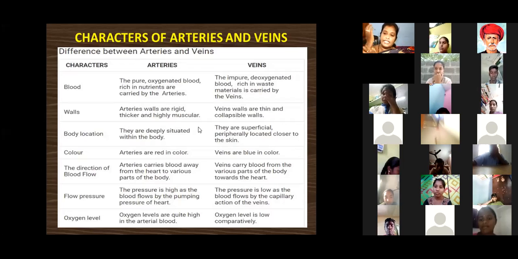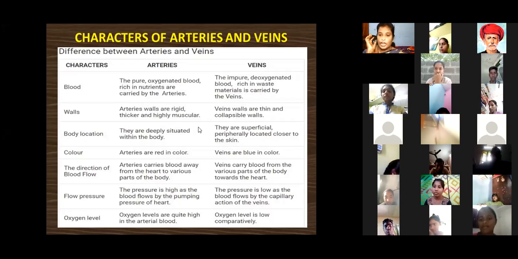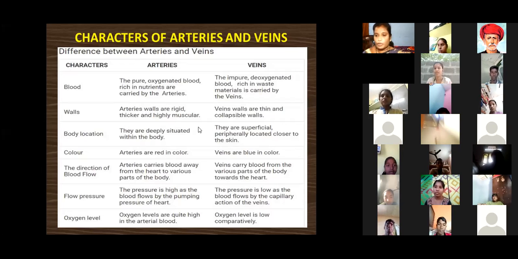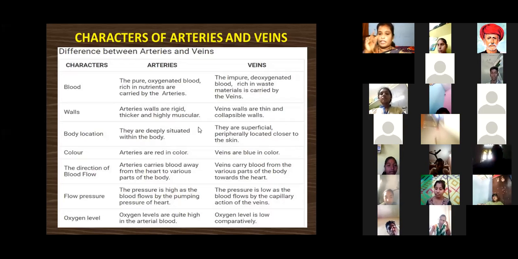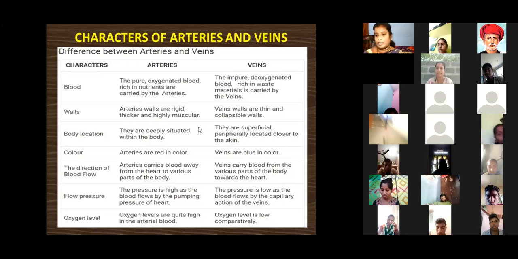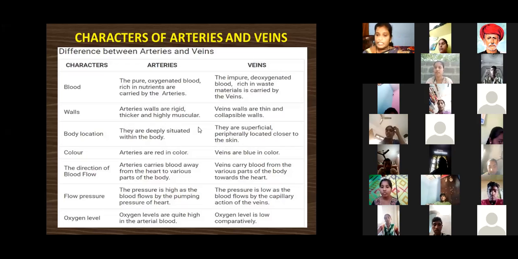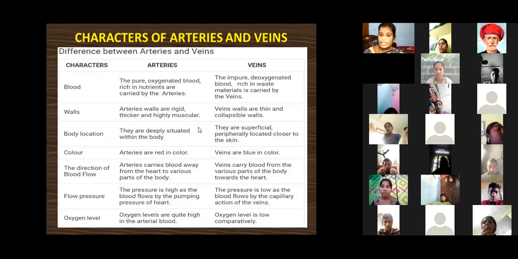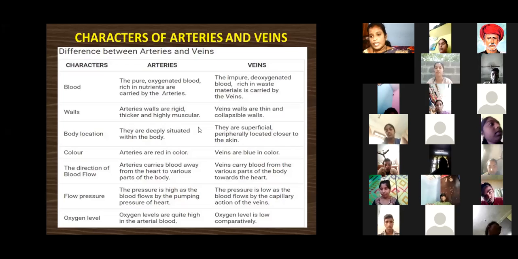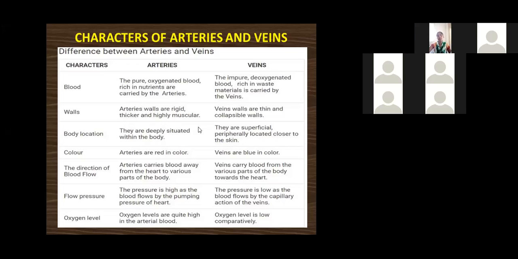Veins are close to the skin, while arteries are found deep inside. That is the main difference between the arteries and veins in body location.